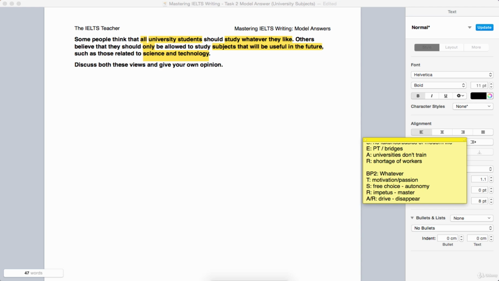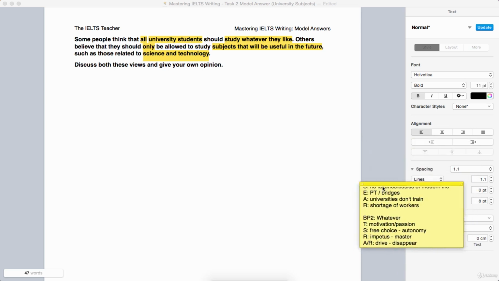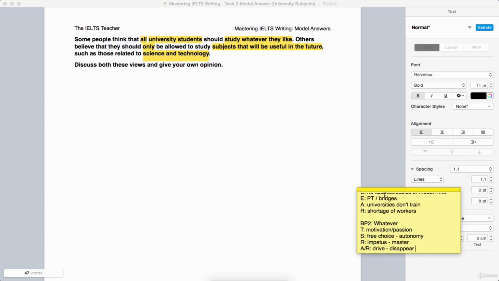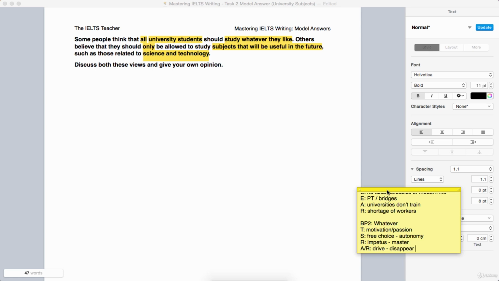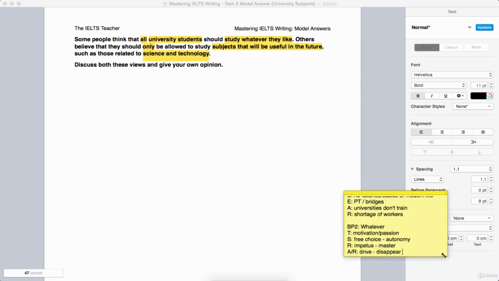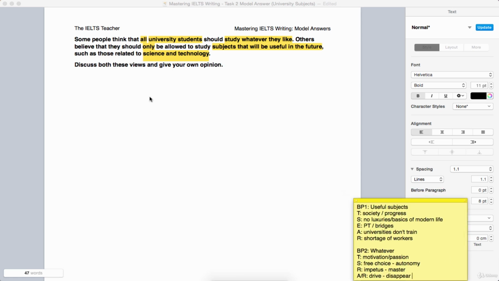So let's leave that there, and we can now consider how we might begin our essay with an introduction. Okay, let's think about that now. Let's move this out the way. Right, an introduction. We're going to make it simple. We're going to go with a "there is no doubt" today. Do be careful whenever you're using a "there is no doubt." You need to be absolutely certain that what you follow it with cannot be doubted.